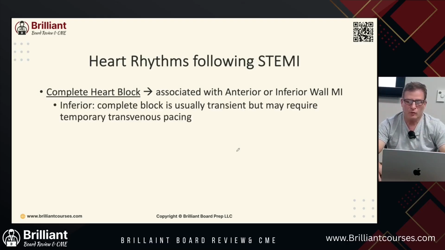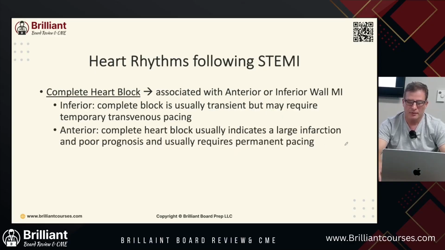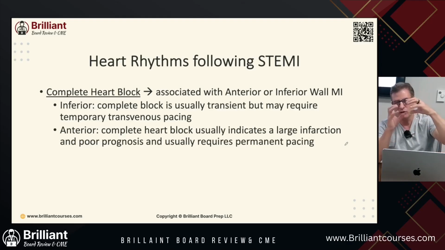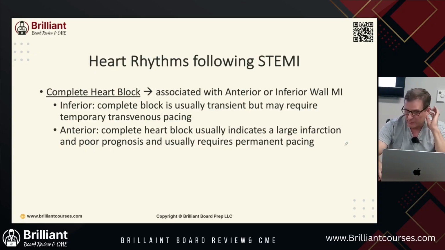An inferior MI can cause a complete block. It's usually transient, but may require temporary venous pacing. An anterior MI can cause a complete heart block too, which usually indicates a large infarct and a poor prognosis, and usually requires permanent pacing. Once you have this complete divorce between the top and the bottom, you have to do an intervention. Not so much to make them communicate, but to artificially pace the top and the bottom so they can work together. You're trying to get these parents to work together.